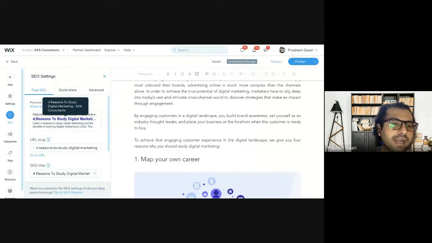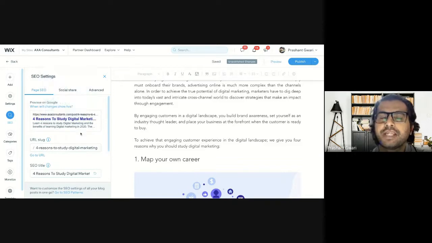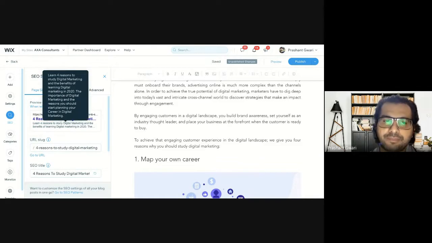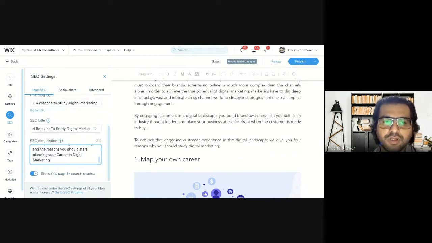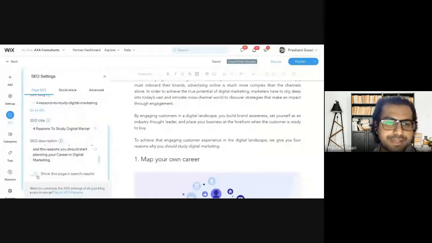This will be the headline in the blue one on the search engine, and this will be the meta description or SEO description that appears on Google. If someone shares the URL on social media, the description will also appear as a caption, and this headline will appear as a headline on the social media post. So that's how you can do on-page SEO of your website.